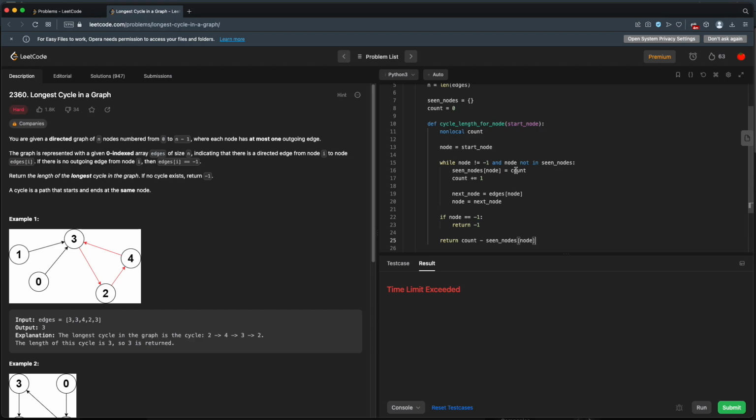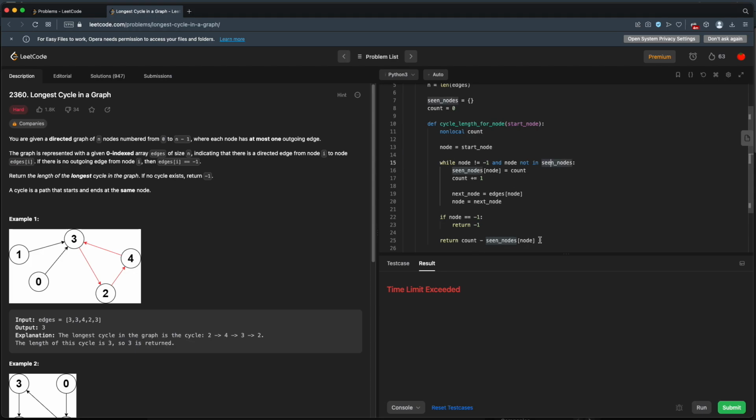Now, if we've already seen our node before, I don't think we can just do count minus our seen nodes, because this won't be updating, which means that if we come across the same cycle again and again and again, this will keep growing bigger and bigger and bigger. So as soon as we hit this while loop, this node is in our seen nodes globally.